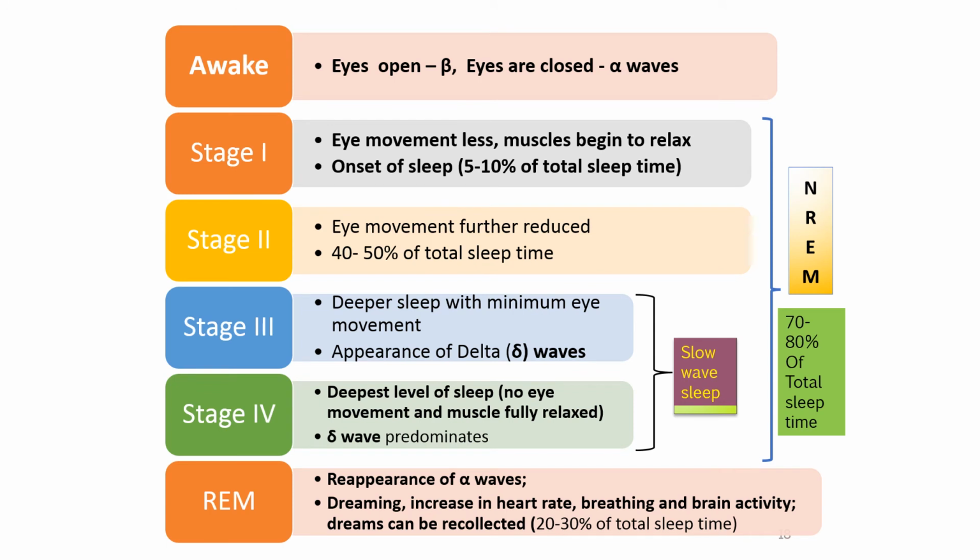So here you can see when the person is awake, we will notice the beta wave, and when the eyes are closed but the person is awake, we will notice the alpha wave. Then the patient will go into the non-rapid eye movement phase. This is further characterized by stage 1, stage 2, stage 3 and stage 4.